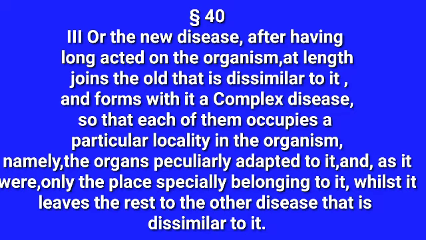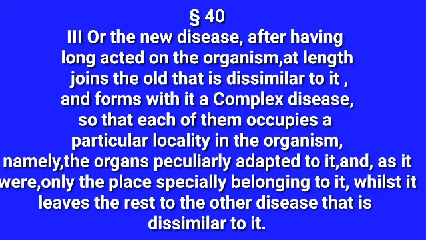So both the new disease and the old disease form a complex disease, so that each of them occupies a particular locality in the organism, namely the organs peculiarly adapted to it. Yes, each disease condition occupies the organs which are peculiarly adapted to it, and as it were, only the place specially belonging to it, whilst it leaves the rest to the other disease that is dissimilar to it.